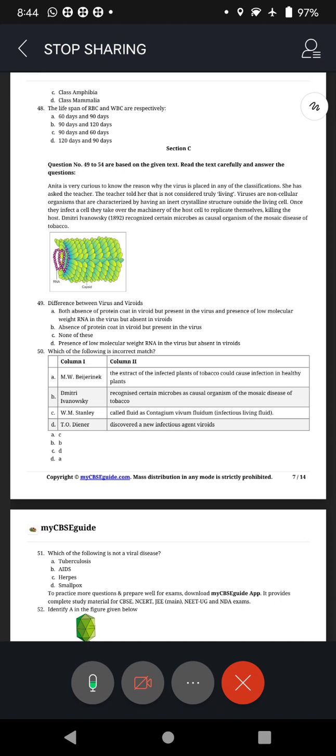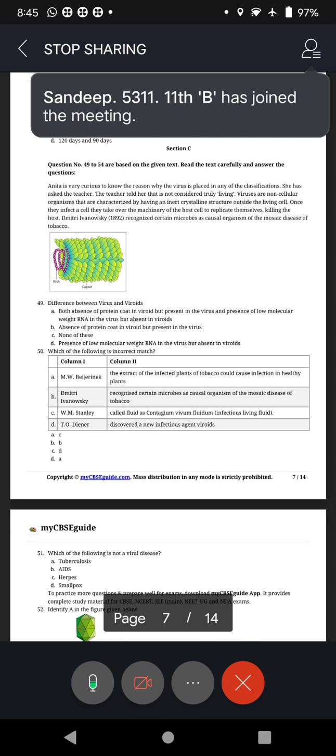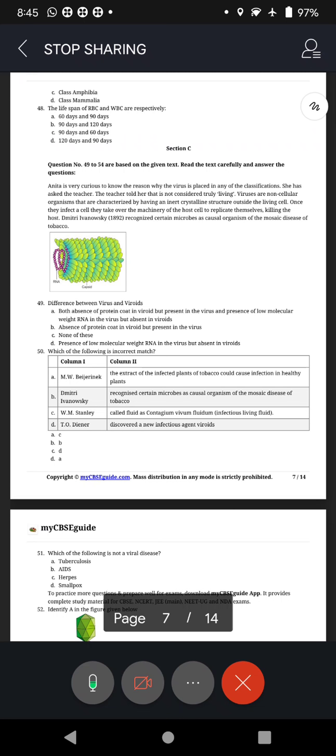And the second type I said is concept based. About a concept, one paragraph will be there. So it is also called case based questions. Like you can see today's first question, there is a concept on viruses. There is a diagram of a virus also. So like that, about one concept there will be one paragraph, and then at the end of the paragraph there will be MCQs, multiple choice questions, including A and R, assertion and reasoning.